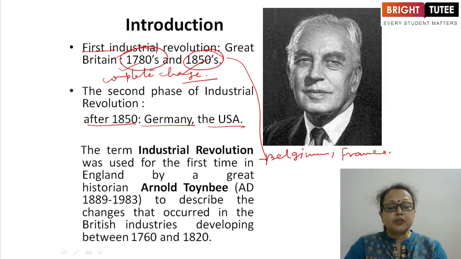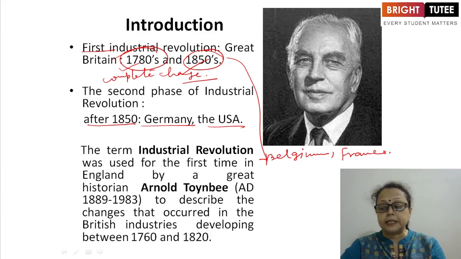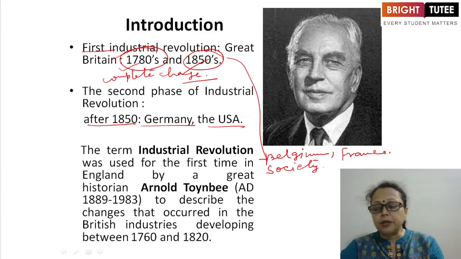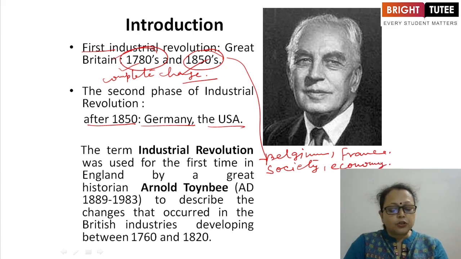This industrial revolution not only brought change in the industries, but its major impact was on society. Society was also affected with this revolution. Then the economy of the country was also affected.